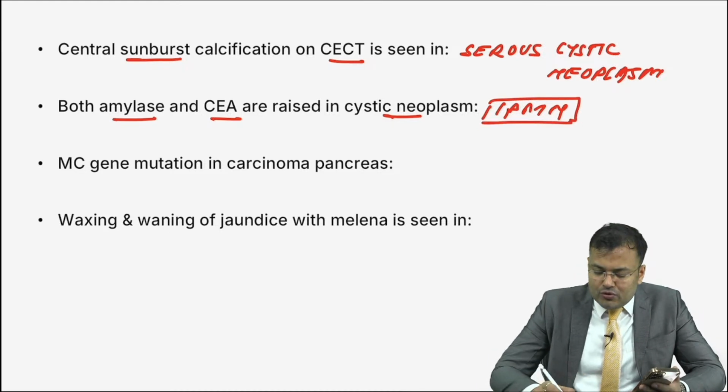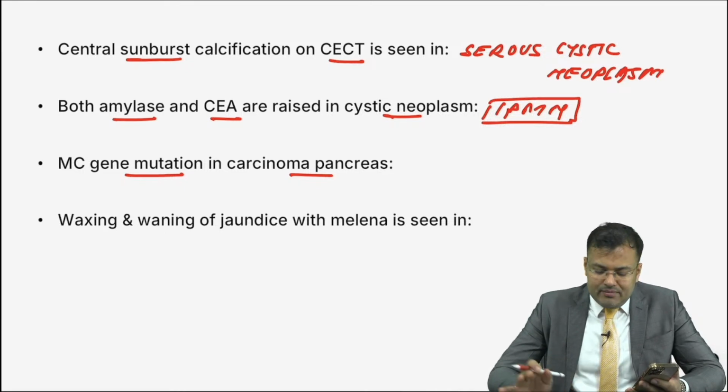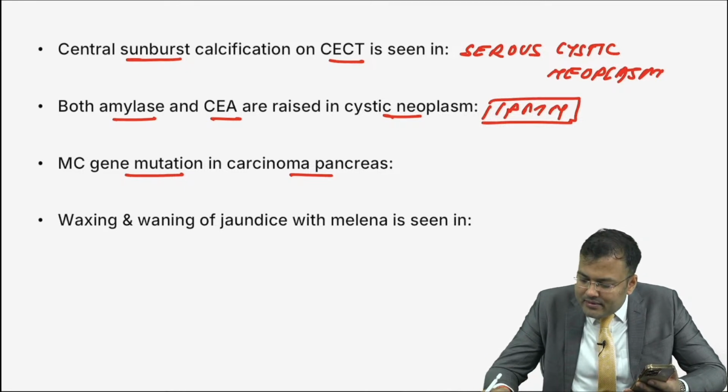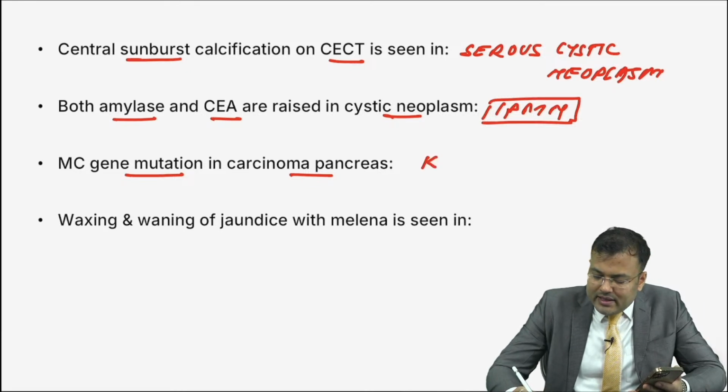Next, what is the most common gene mutation in carcinoma pancreas? Guys, tell me. Yes, it is KRAS. Very good, Vinay Kumar. It is KRAS followed by P16.